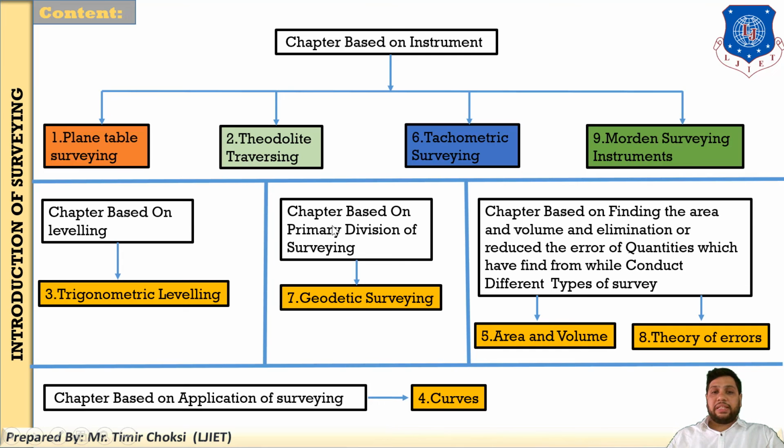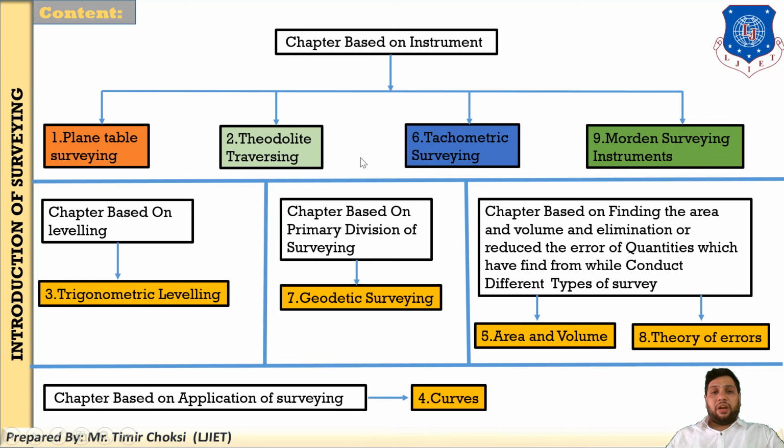Next, chapter 7 is based on the primary division of surveying. You know that there are two classifications of the primary division of surveying: one is plane survey and one is geodetic survey. Here, all the parts of chapter number 7 will be considered geodetic survey. But the other chapters, number 1, 2, 6, 9, 3, 5, are all considered plane survey. Only chapter number 7 is considered geodetic survey.